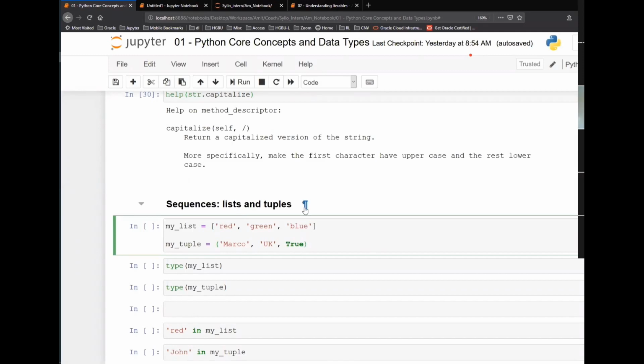The same will be there for list and tuples also, because list and tuple is a sequence, right? Now, my list is red, green, blue, and my tuple is Marco, UK, and true. In other programming languages, like if you're coming from C or Java, an array is a list of homogeneous elements. You will say int of some variable name, and then you define that array, and there you can store only integral values, correct?